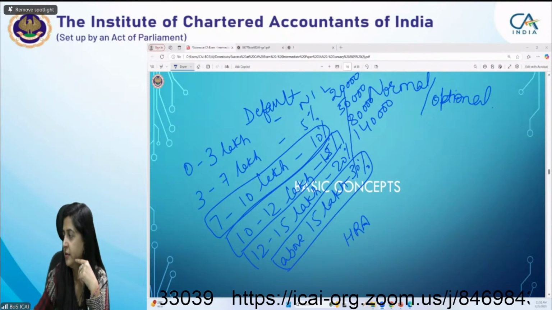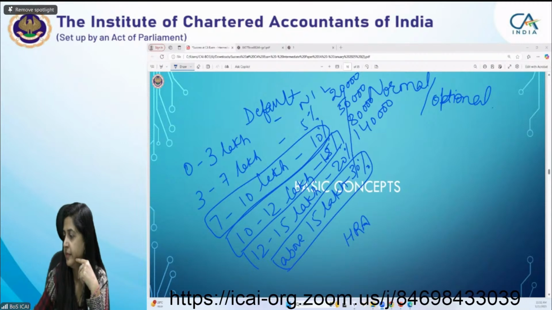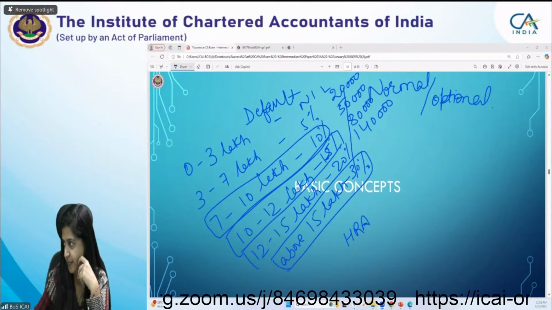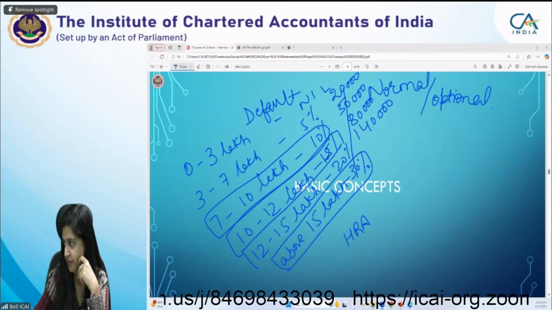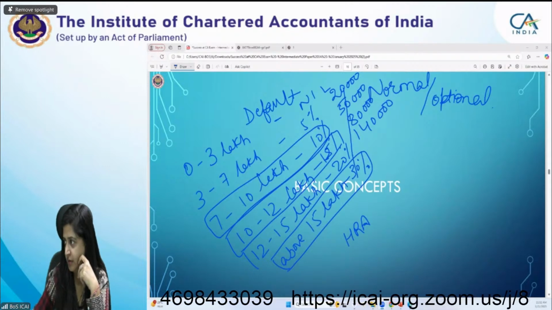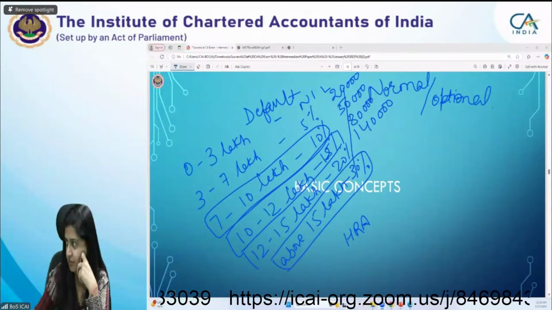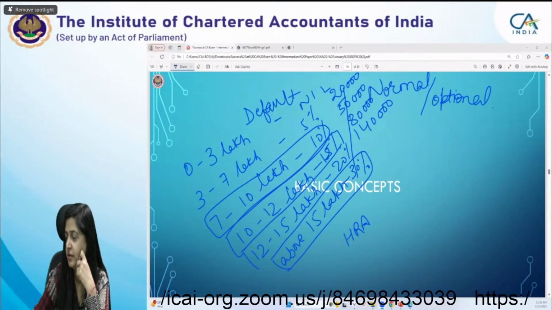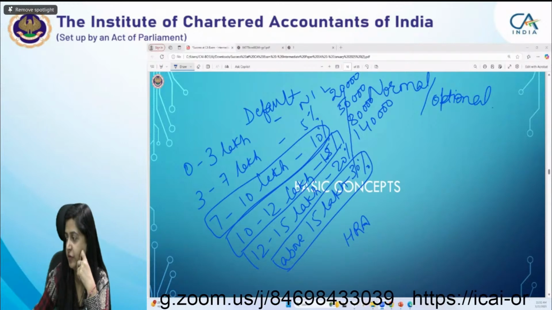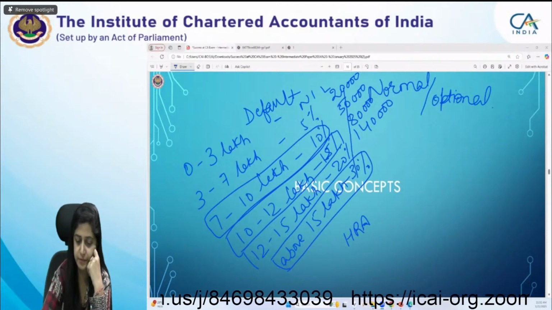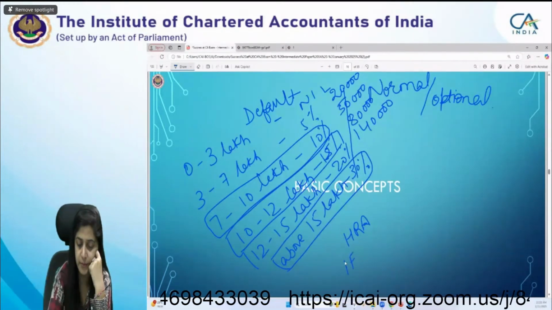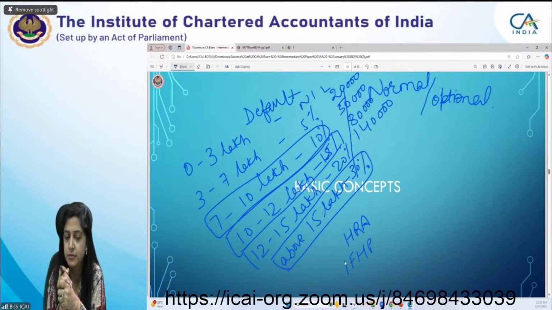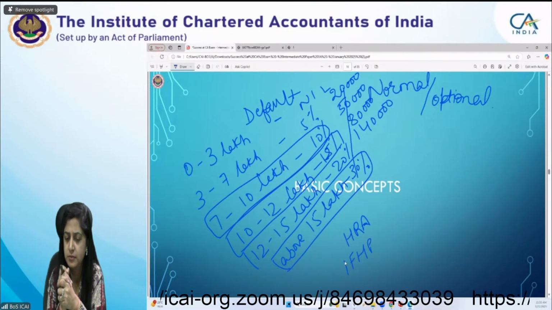Rajkumar. Yes, Manav. Manav is telling income from house property, ma'am, we cannot carry forward it, only if the profit is there in it.